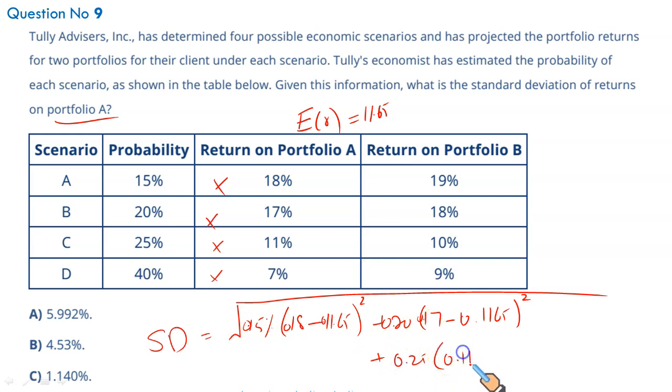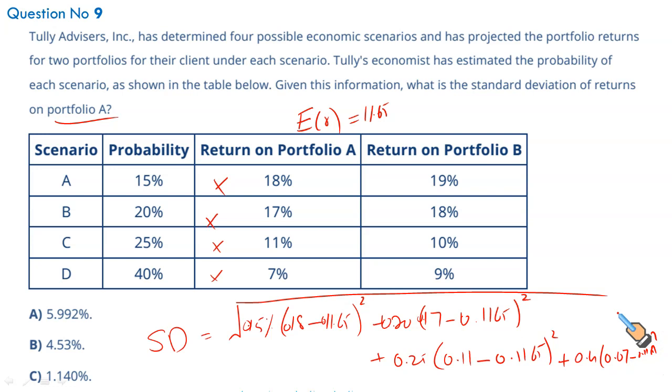multiplied by 0.11 minus 0.1165 squared, plus there is a way that you can use your financial calculator to solve it, and I will tell you how you can do it. Plus 0.40 times 0.07 minus 0.1165 squared. This is the conventional way of doing it.